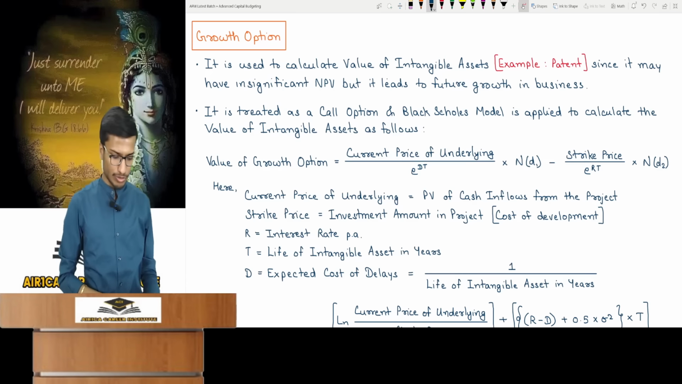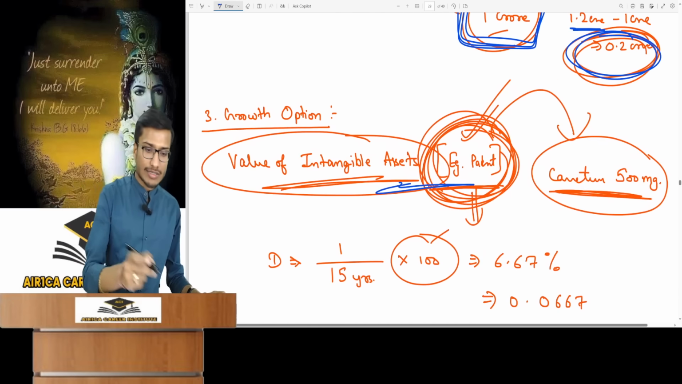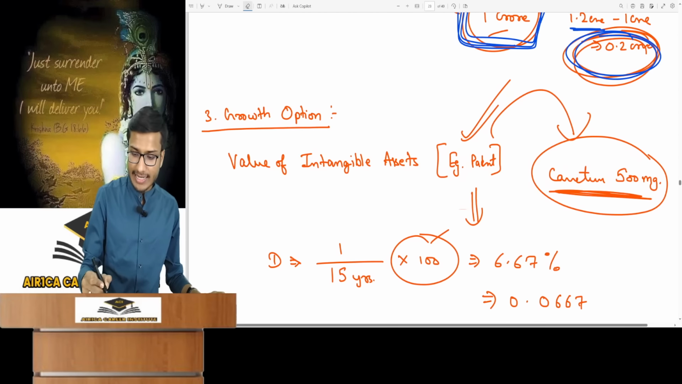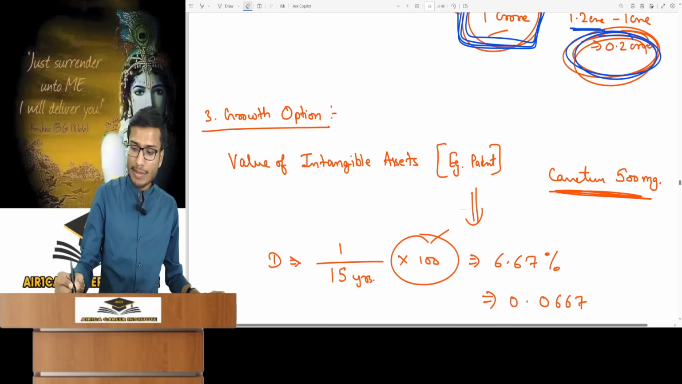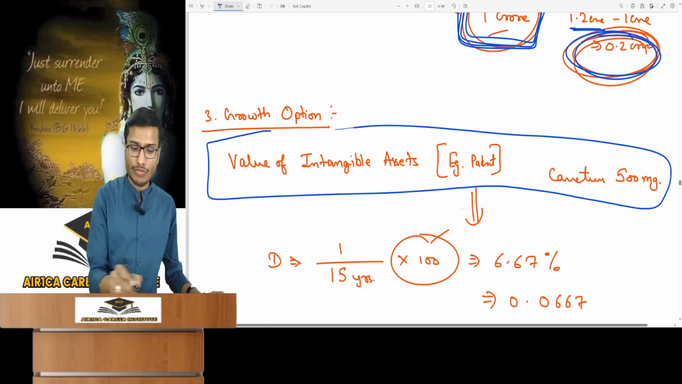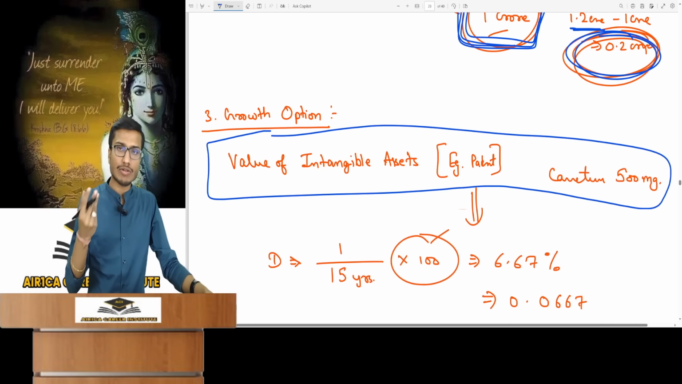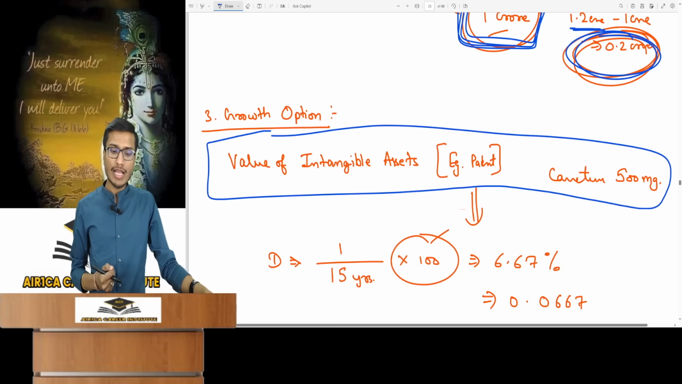For example, you all should understand. I gave you an example. For example, like a patent, it gives you a lot of benefit. But if you try to calculate its net present value, then you will see it as almost negligible. Because their value is calculated specially, intangible assets are valued using the growth option. Let's quickly understand how it works. Alright, let's understand. What is a patent?